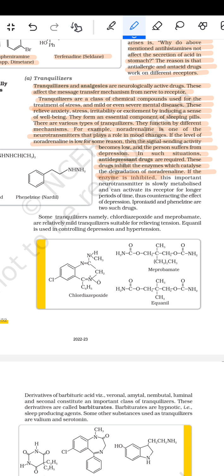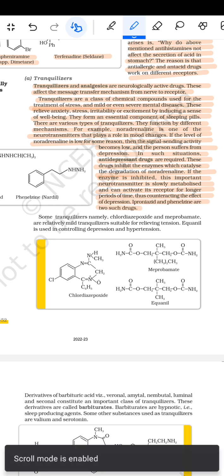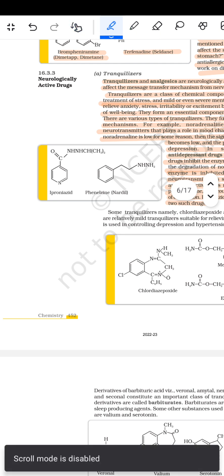If the enzyme is inhibited, this important neurotransmitter is slowly metabolized and can activate its receptor for a longer period of time, thus counteracting the effect of depression. Iproniazid and phenelzine are two such drugs. तो यहाँ पर स्ट्रक्चर दिया हुआ है इप्रोनियाजिड का, इधर फिनालजीन का दिया हुआ है जिसको हम नार्डिल भी कहते